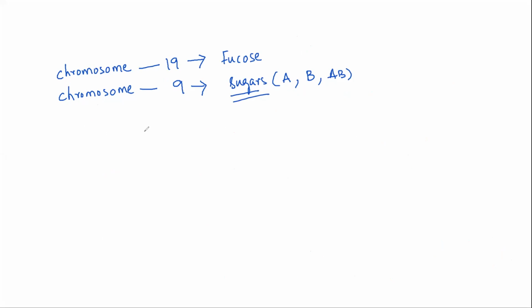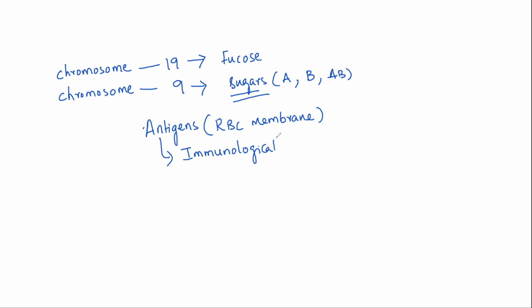But remember, children, I told you that antigens are these sugars present on your RBC membrane, which are immunologically very, very active. They are going to trigger your antibodies.